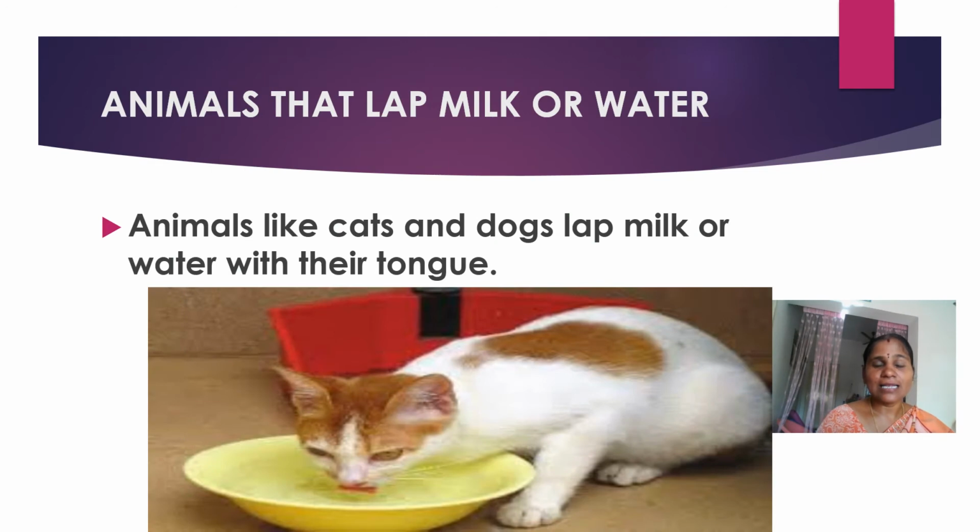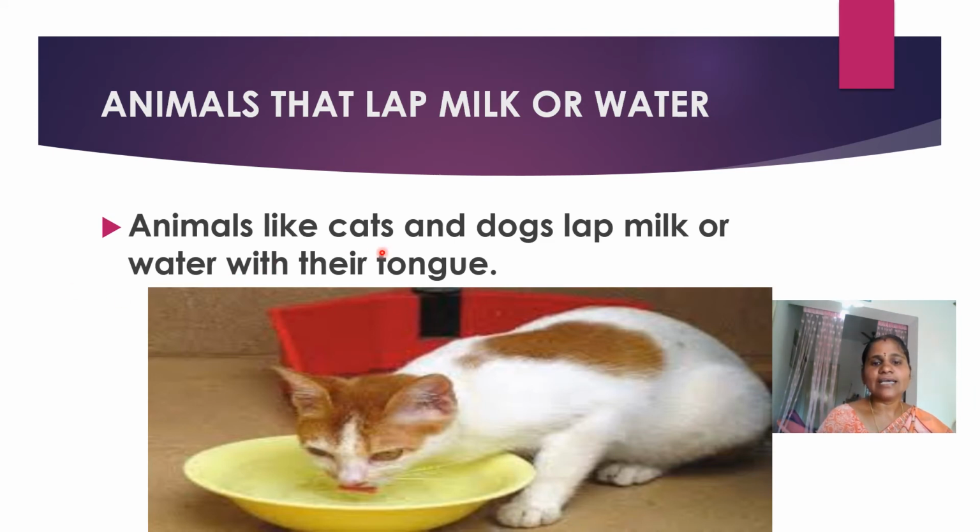Animals that lap milk or water. Any liquid food, they just lap up. Lap up means they take that liquid food through the tongue. Through the tongue only, they take that food. They will not drink like this. With the help of the tongue only, they take those liquids.